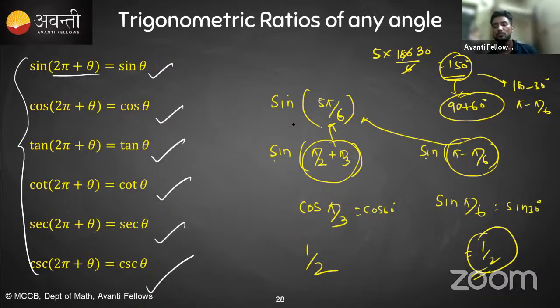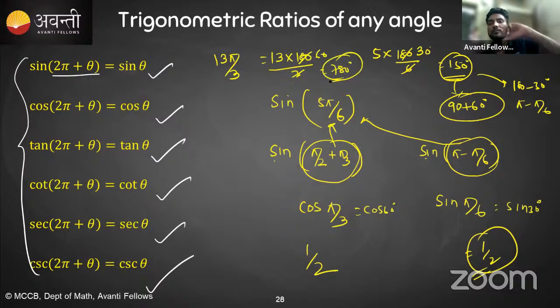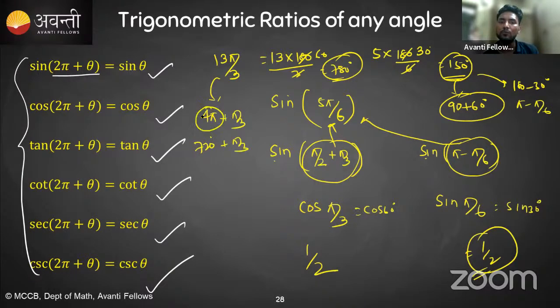जब अगर आपका ऐसा हो जाए, like कि कोई बोले ऐसा, suppose आपके पास 4 pi plus pi by 3 कर दिया हमने, मान लो 13 pi by 3 कर दिया. Okay, so we already know this is 13 into 180 by 3. It means what? It is 780 degree. 780 degree means what? 360 means 2 pi, 360 means 2 pi, and then again 780. So you just need to write like this: 4 pi plus pi by 3. Okay, means 720 plus pi by 3. So this is 4 pi, no use, because again we are coming back to sine pi by 3. So you can simply write sine pi by 3.